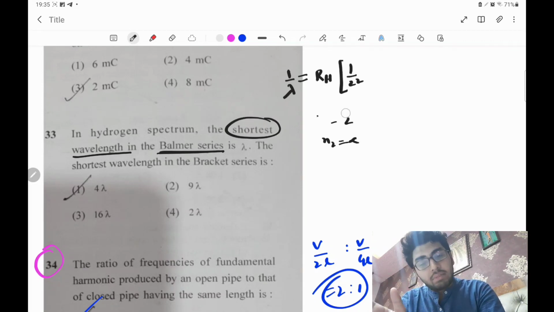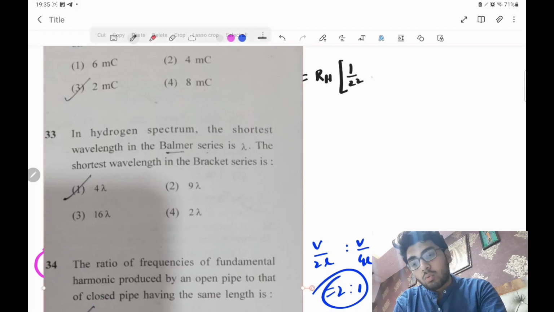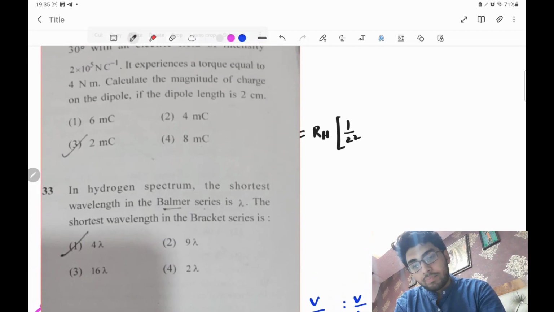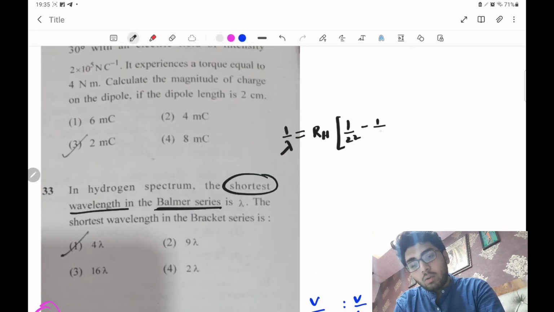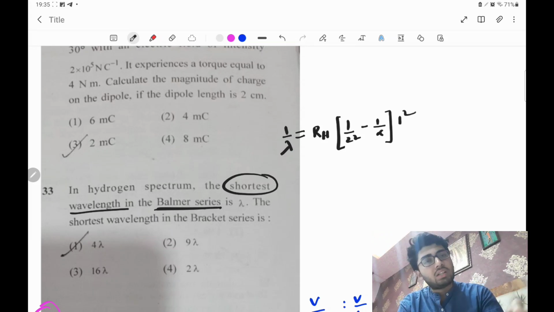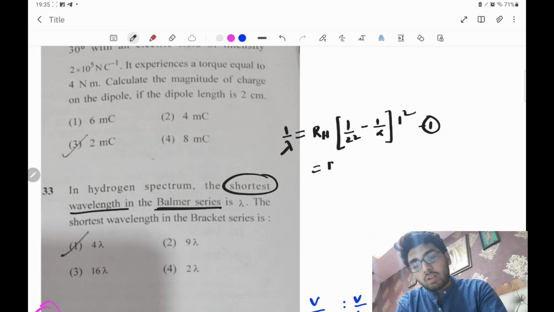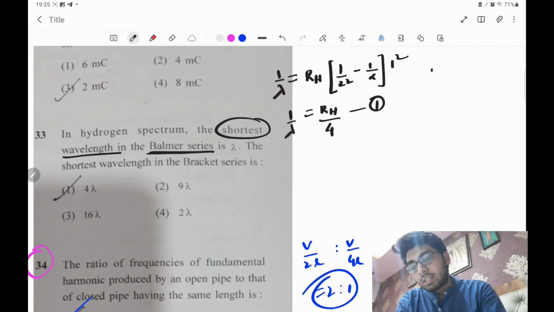Is that very clear? So putting it in: 1 by 2 square minus 1 by infinity, which is going to be 0, into Z square. Because they are talking about the hydrogen atom, Z is 1, so Z square is 1. So this is my first option, right? If I solve a little more, it is going to be RH by 4 equals 1 by lambda. Just mark this equation as 1.